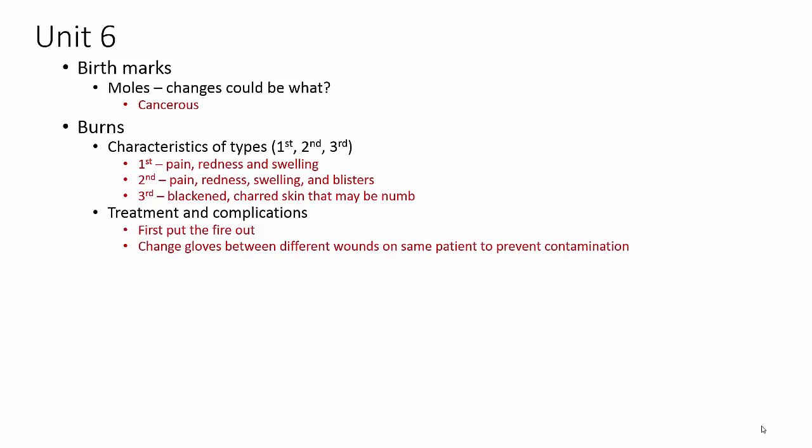With burns, you need to know the 3 types of burn. A first-degree burn has pain, redness, and swelling. It's like a sunburn. Second-degree burn is pain, redness, swelling, but there's also blisters present that have fluid in them. A third-degree burn, guys, is a blackened area, charred skin, and it's going to be numb. It doesn't have pain. It's numb because the nerves are involved.